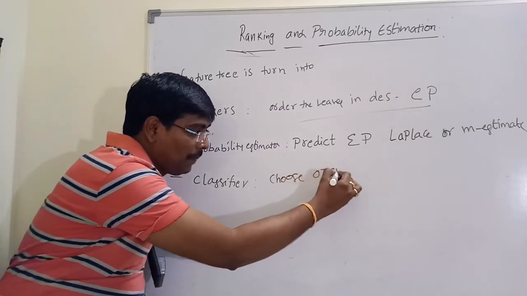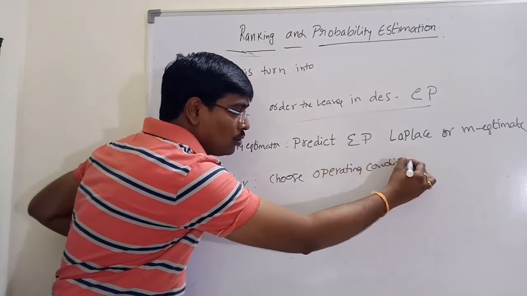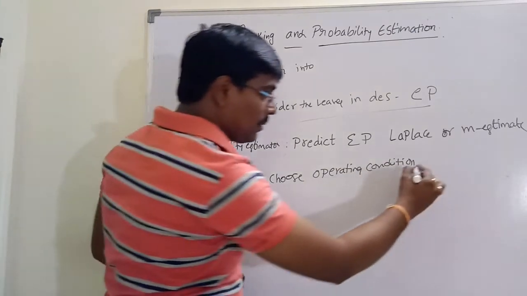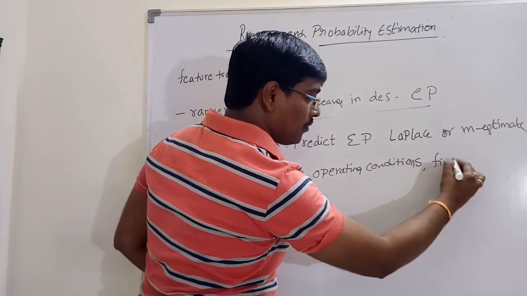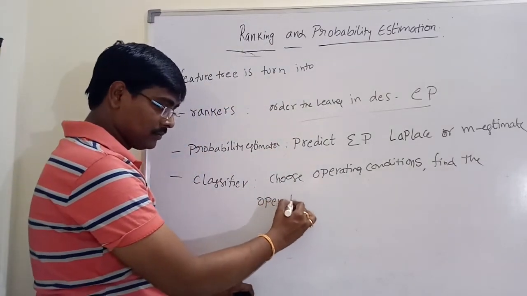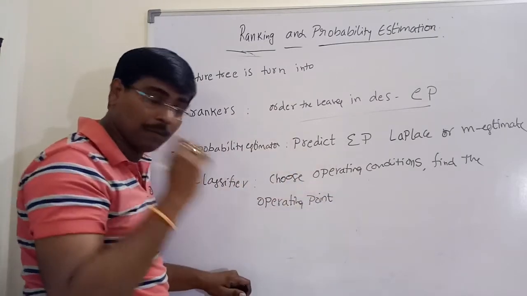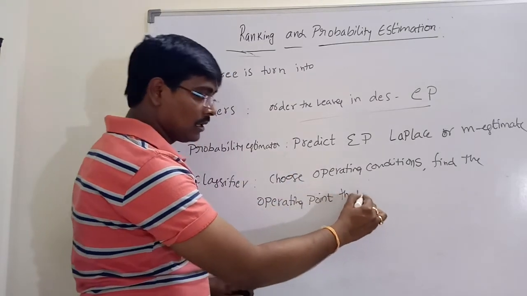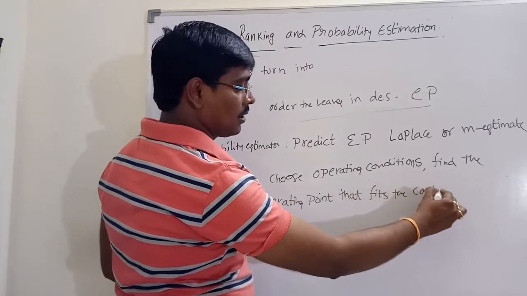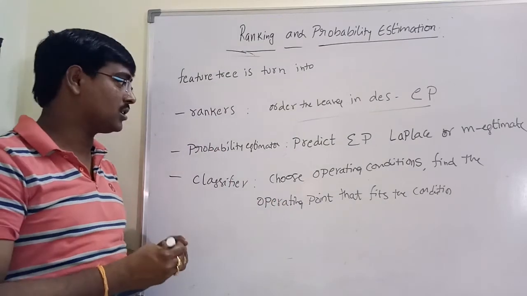Finally, to convert the feature tree into a classifier, we have to choose the operating conditions and find the operating point that best fits the conditions.